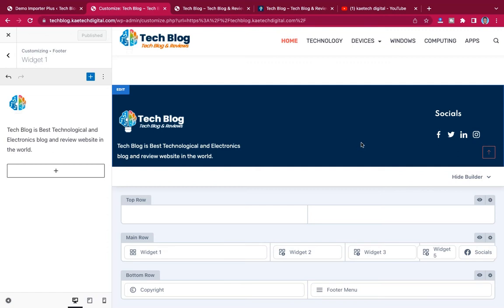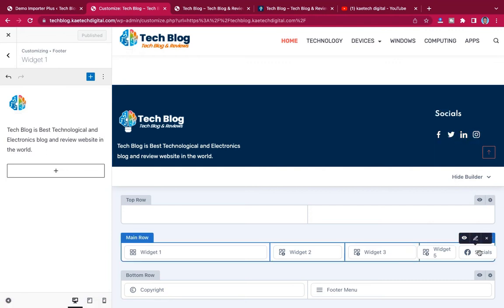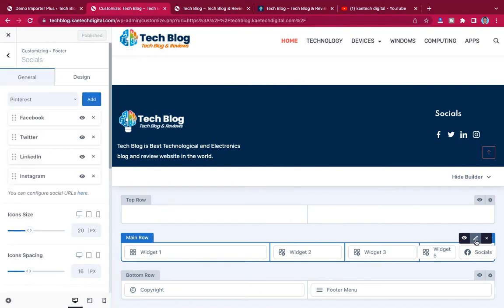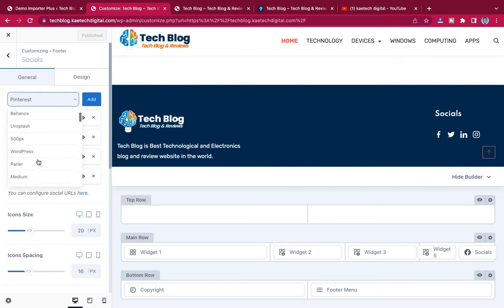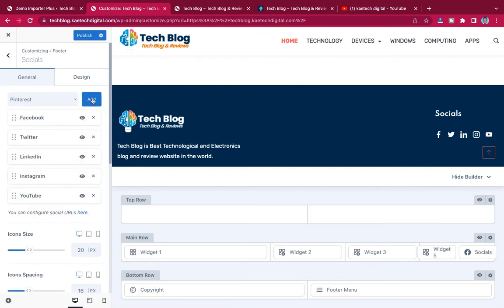We'll change it later on, and then the same way we link the socials, you can also do the socials. With the socials, you can click over here, and it will take you over here. If you want to add a different one, like I said, you can add it. So maybe you want to add YouTube. Let's say we want to add YouTube to it, we just click over here, and it will be added over here. If you click on it, it will take us to the YouTube channel, because we have already placed the social links on it already, and that is it.